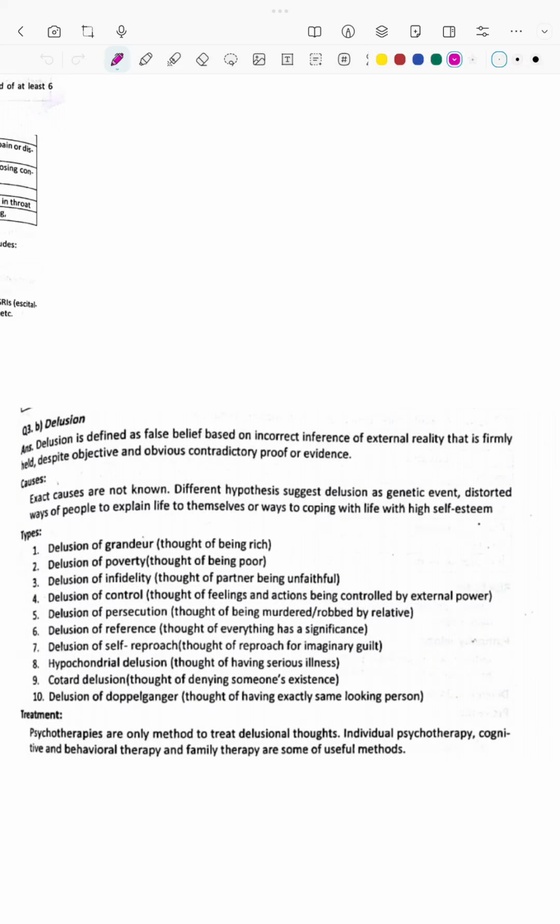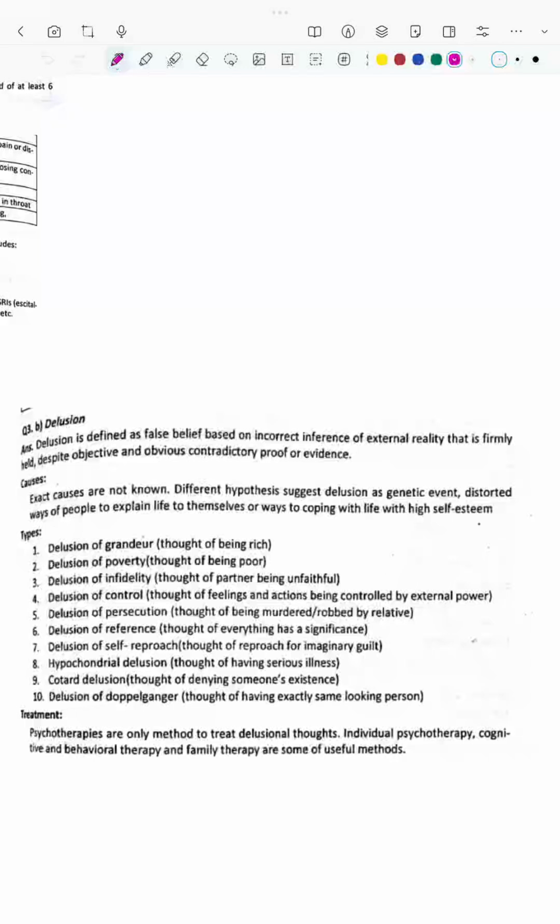What is Cotard delusion? In that, the patient will say, my husband is not there. Despite her husband being in front of her, the patient will say, where is my husband, give me my husband. That is Cotard delusion.